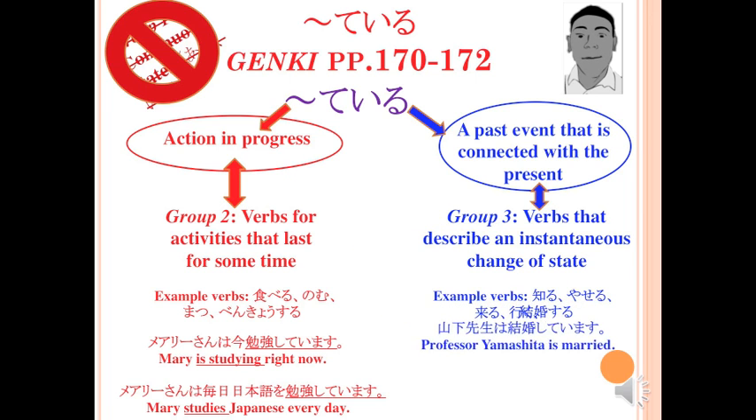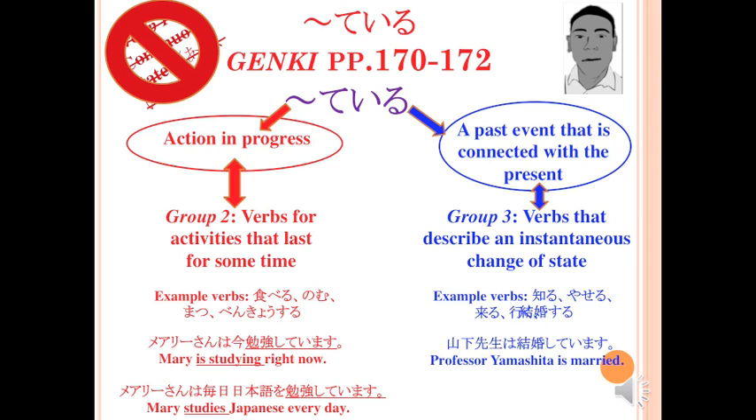Take this sentence. Yamashita sensei wa kekkon shite imasu. This sentence does not mean that Yamashita sensei is in the process of getting married right now. Rather, it means that Yamashita sensei was once single, but got married in the past, and that change in state from being single to being married still stands. In other words, this means simply that Professor Yamashita is married.